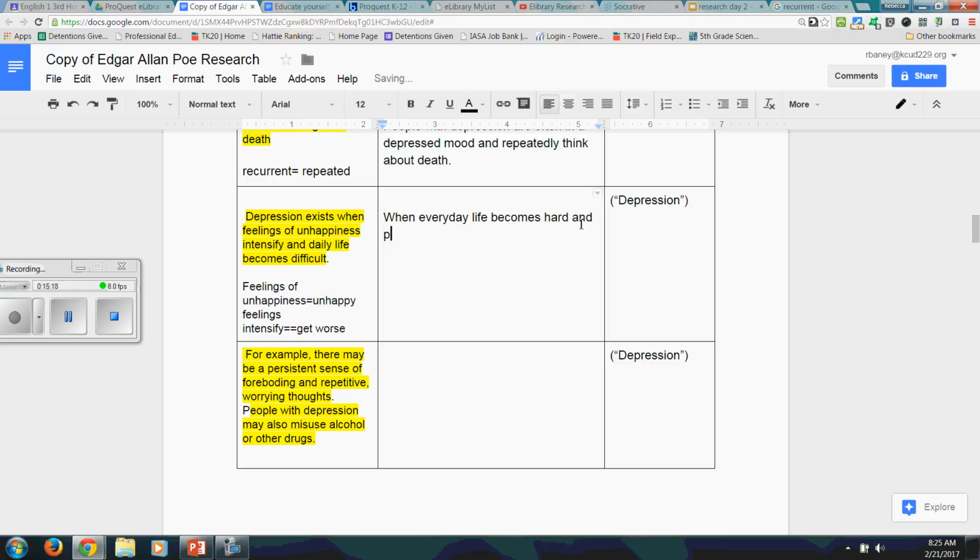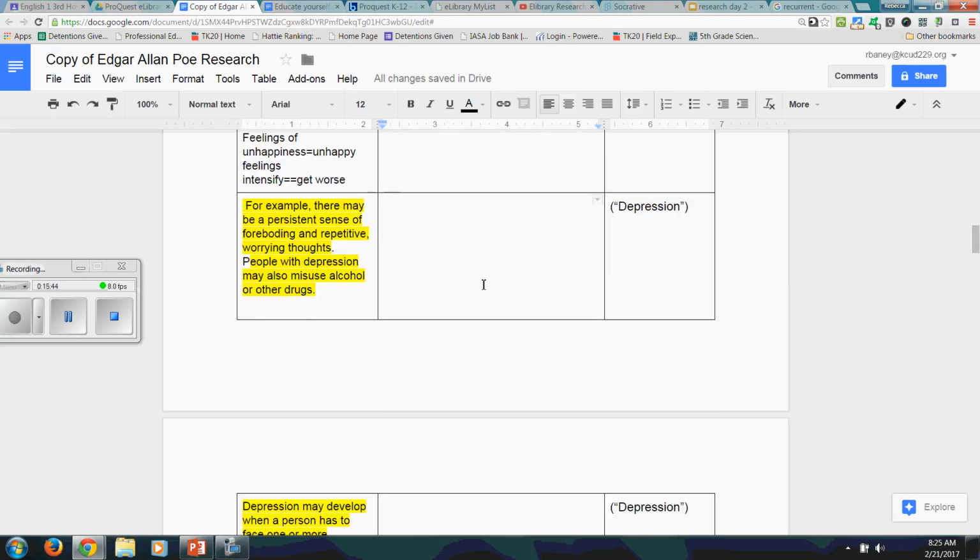And people's unhappy feelings get worse. They may have depression. I'm not even using the word exists, I'm saying have instead. When everyday life becomes hard and people's unhappy feelings get worse, they may have depression.